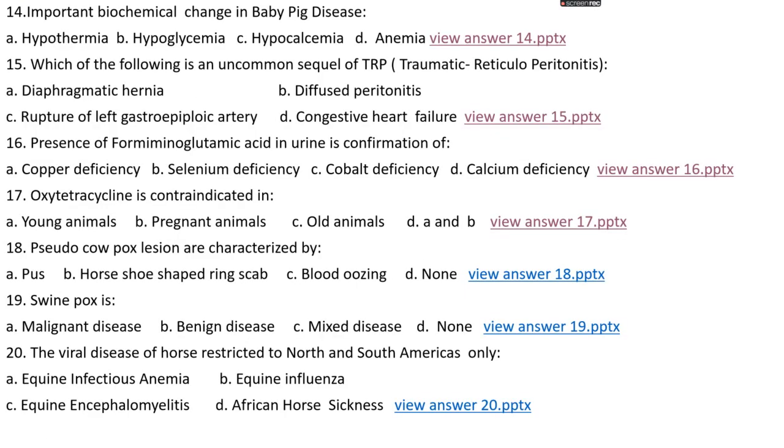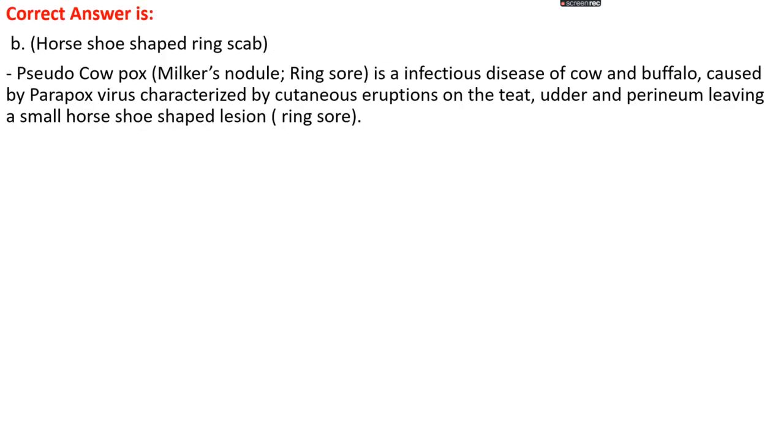Question number 18. Pseudo cowpox lesions are characterized by: option A, pus; option B, horseshoe shaped ring scab; option C, blood oozing; option D, none. The right answer is option B, that is horseshoe shaped ring scabs.